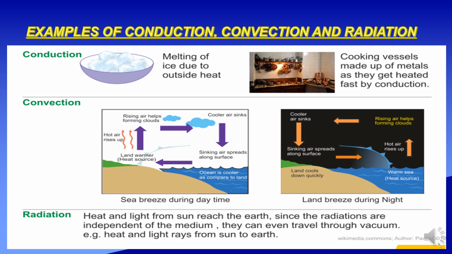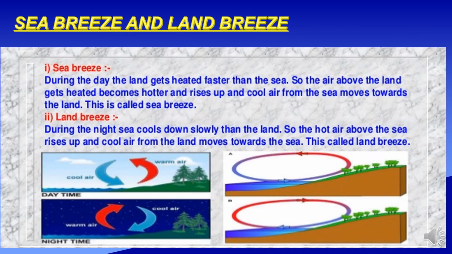Examples of conduction, convection, and radiation. Conduction, melting of ice due to outside heat. Cooking vessels are made of metals as they get heated by conduction. Convection, sea breeze during daytime, land breeze during nighttime. Radiation, heat and light from the sun reach the earth. Since radiations are independent of the medium, they can even travel through vacuum. Example, heat and light rays from the sun to the earth.